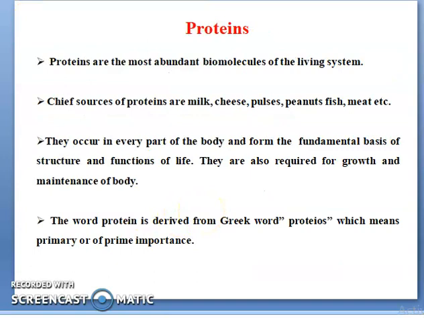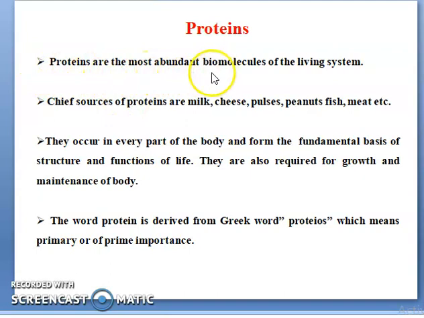In the next slides I will specially focus on protein. So what is protein, what are the classifications of proteins, and what are the types of amino acids, those things we will see in this protein part. This class I will specially focus on protein. The next class I will focus on the remaining biomolecules.